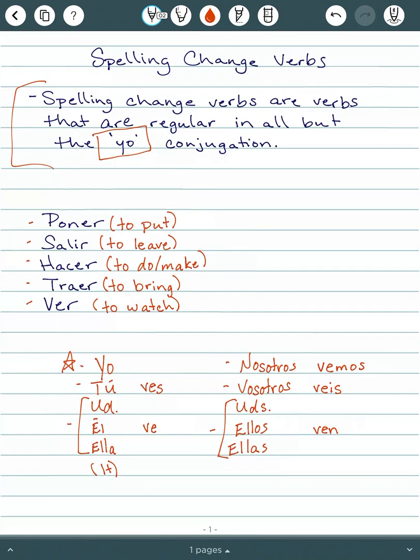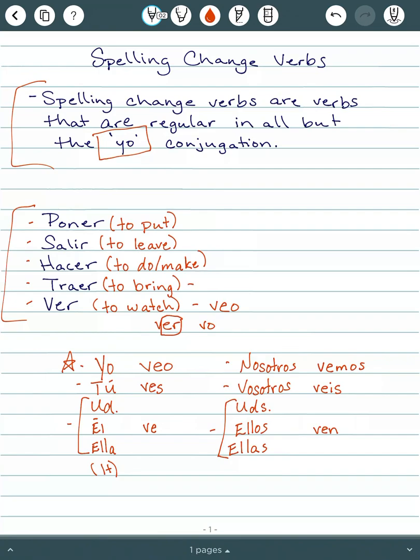So for those 5 conjugations for all of these verbs, it's going to be normal. But the yo conjugation, we just have to memorize. So with ver, what we should be doing if this is normal is taking off the er and just adding an o. But that is not the yo conjugation of ver. The yo conjugation for ver is veo. So veo is how you say I watch. And we just have to memorize those.